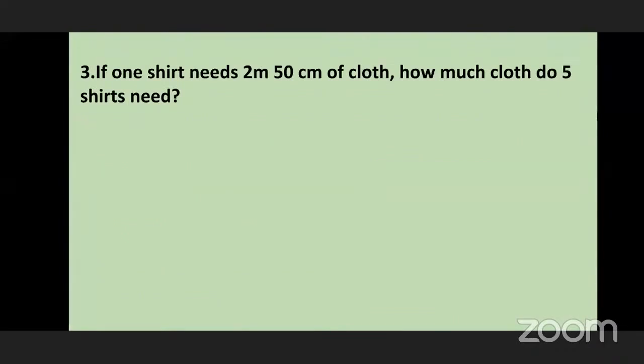I'm reading the next one. Okay, who will read this sum? I will. Read. If one shirt needs 2 meters 50 centimeters of cloth, how much cloth do 5 shirts need?